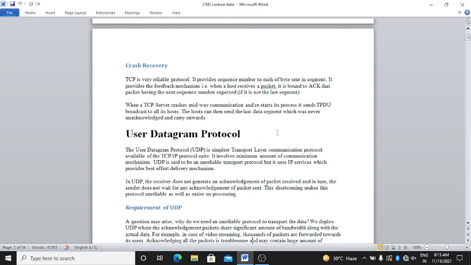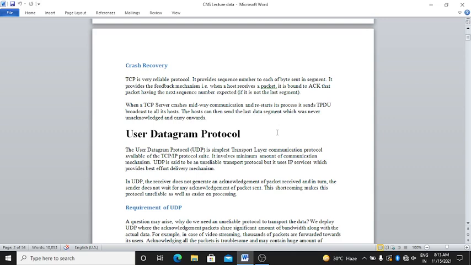Next is crash recovery. TCP is a very reliable protocol. It provides sequence numbers to each of the bytes sent in a segment. It provides a feedback mechanism, that is, when a host receives a packet, it is bound to acknowledge that packet having the next sequence number expected. If it is not, the last segment is sent again.